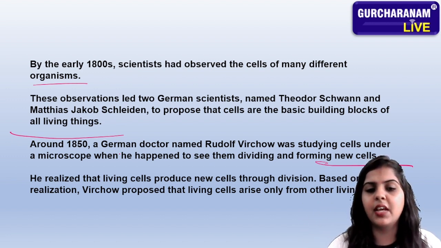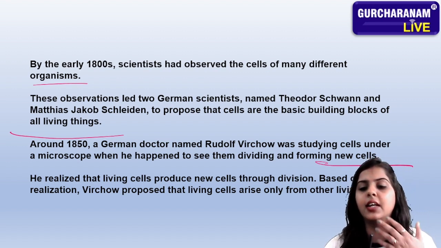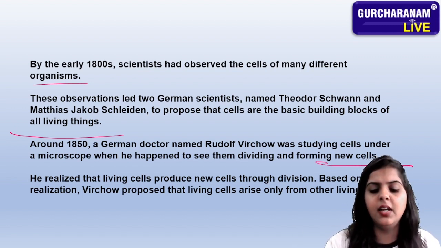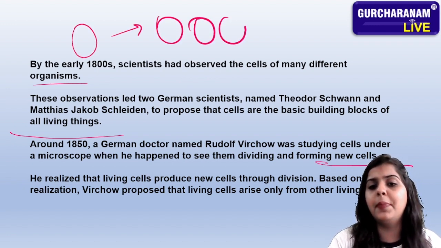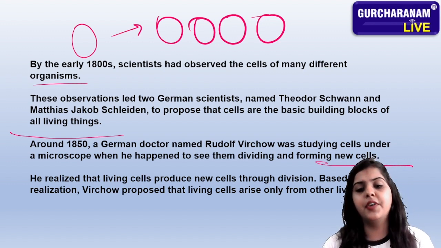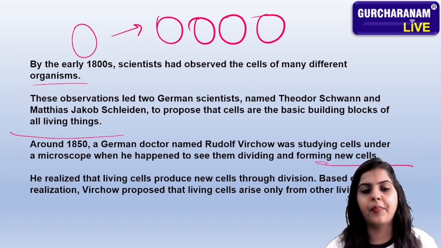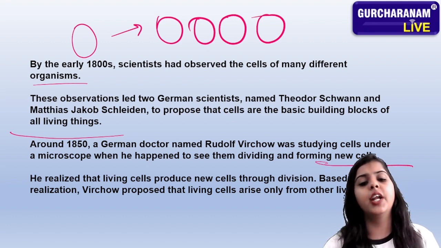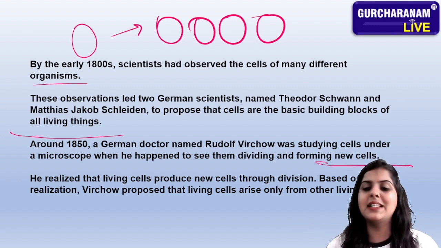Just like I told you, the German doctor Virchow studied the cell under the microscope. What did he see? That the cell is dividing into multiple parts. This is a single cell, and it is divided into multiple cells. Virchow saw this with the help of the microscope. He realized that living cells produce new cells through division. He saw that one cell divides and forms multiple cells.